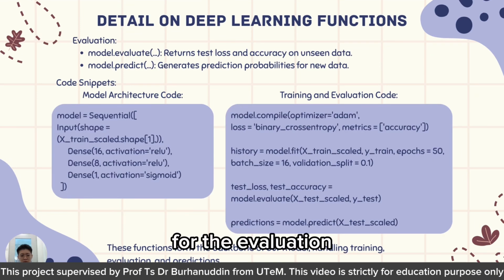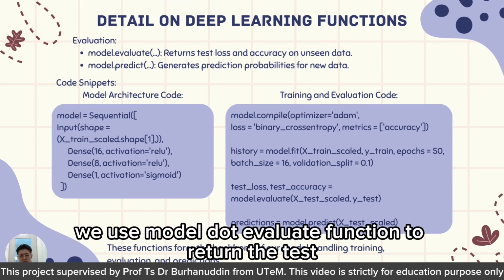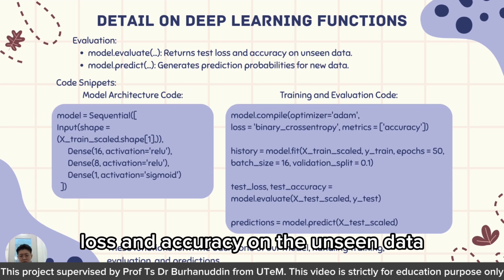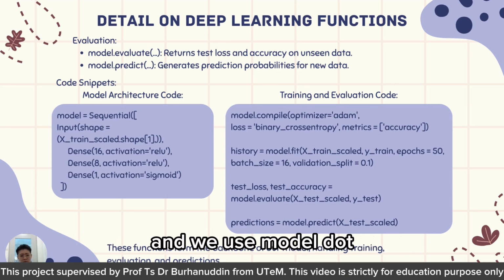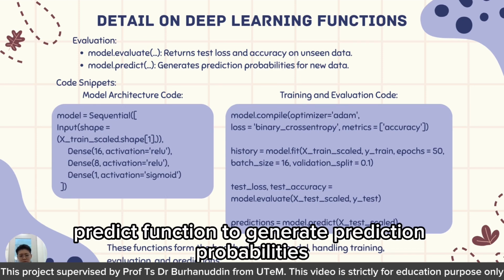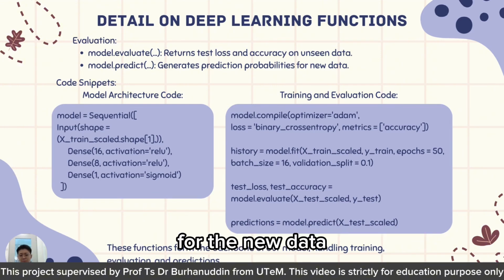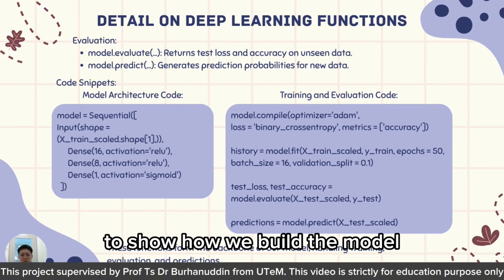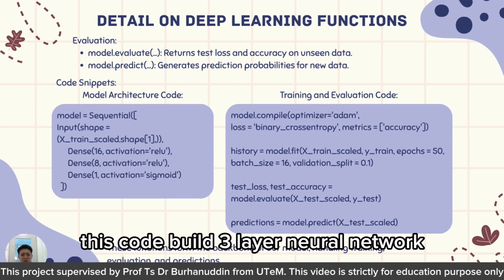For the evaluation, we use the model.evaluate function to return the test loss and accuracy on the unseen data, and we use the model.predict function to generate prediction probabilities for the new data. Here are some code snippets to show how we build the model. This code builds a 3-layer neural network.